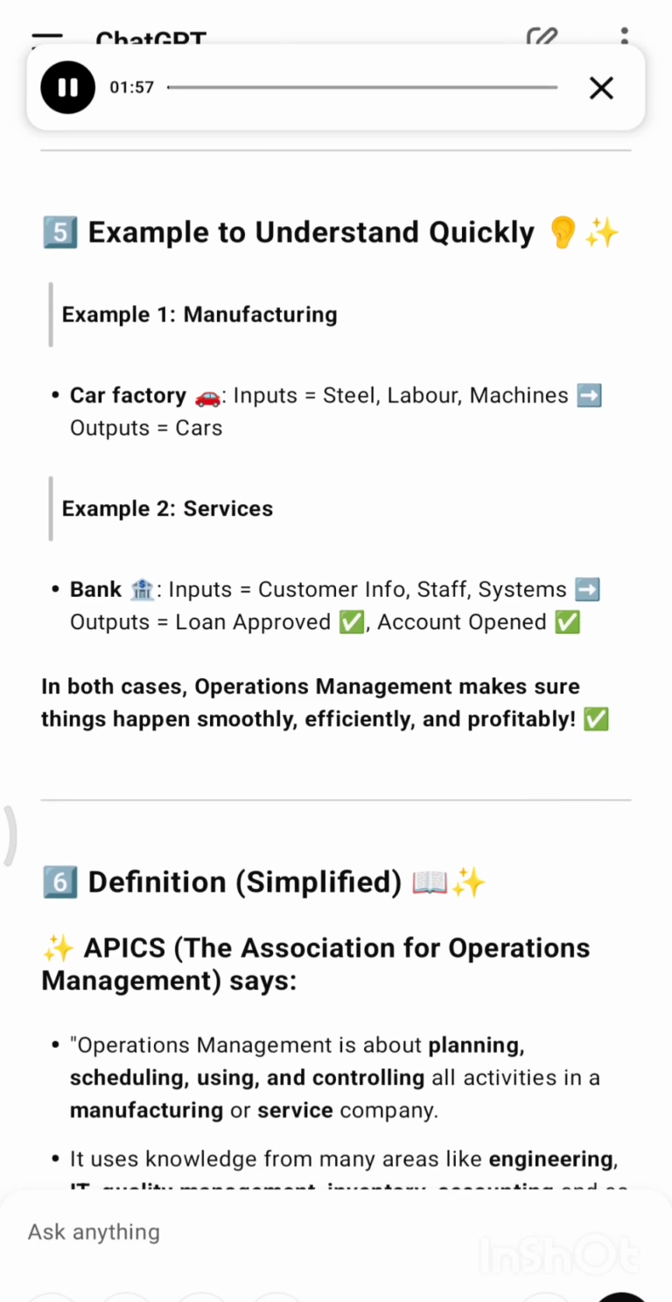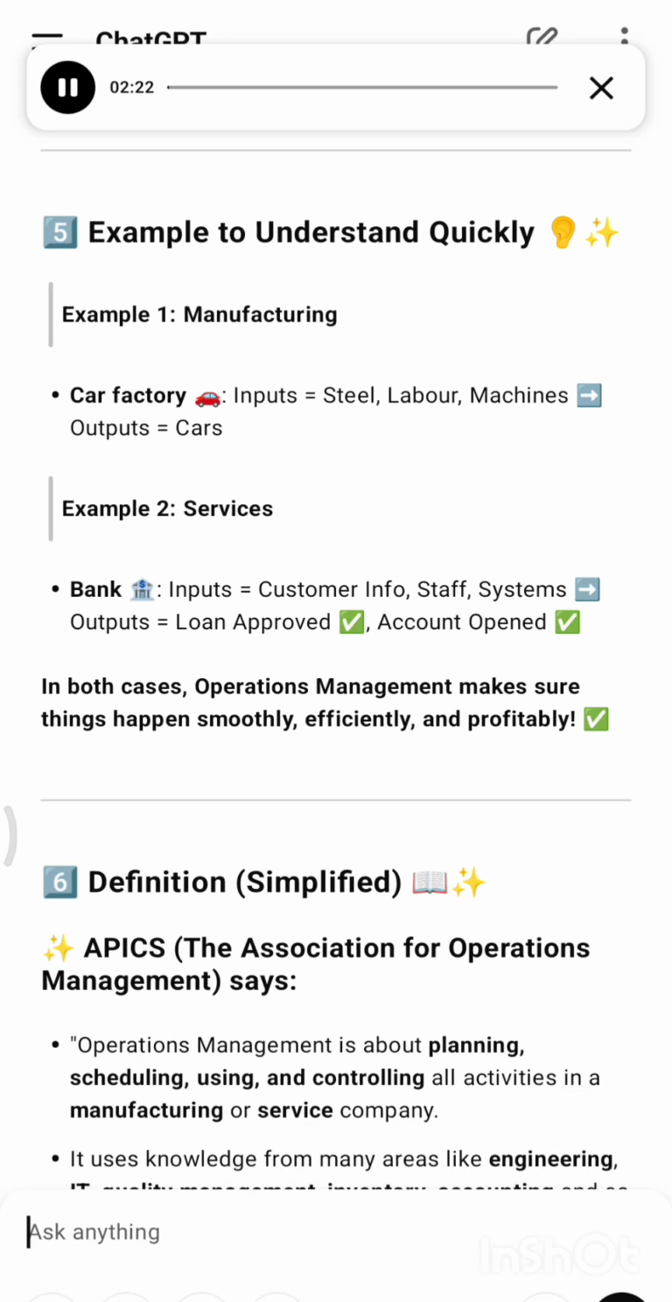5. Example to understand quickly. Example 1, manufacturing, car factory. Inputs equals steel, labor, machines. Outputs equals cars. Example 2, services. Bank. Inputs equals customer info, staff, systems. Outputs equals loan approved, account opened. In both cases, operations management makes sure things happen smoothly, efficiently, and profitably.